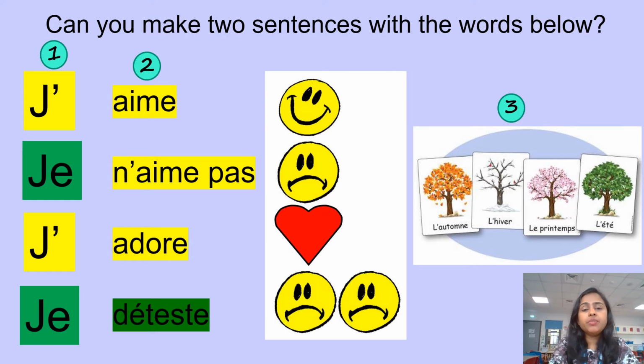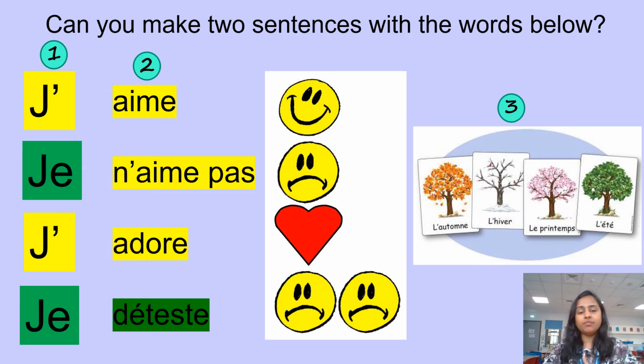Okay, now, can you make 2 sentences? Just 2 phrases with these words given below. So, first one, j'aime. The second one, je n'aime pas. The third one, j'adore. And the fourth one is je déteste. Now it's up to you. If you want to challenge yourself, write 4 sentences. If you just want to write 2 sentences, that's fine. It's up to you. All right.